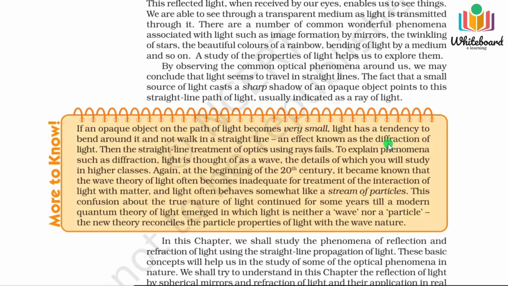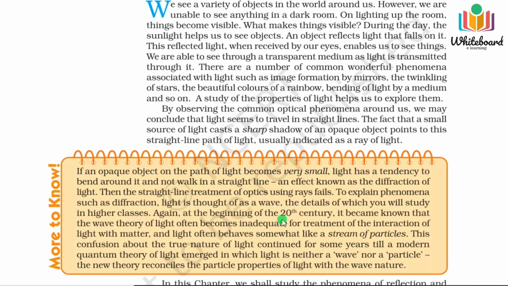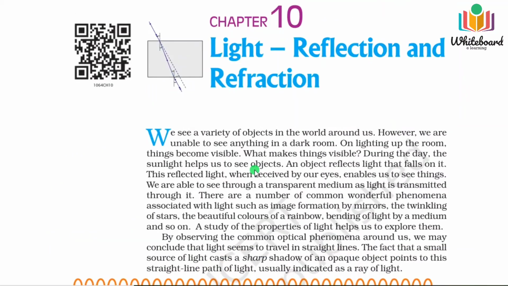So in the microscopic world, when light behaves as a wave, then diffraction, polarization and interference are exhibited. But these types of phenomena we will not talk about today. These are for higher classes. So we'll just focus on the macroscopic world, and in the macroscopic world we will consider light as a ray, and of course it behaves as a particle, and that will be reflection, refraction and dispersion.